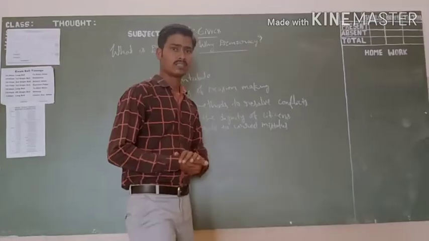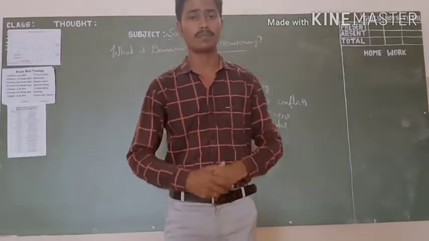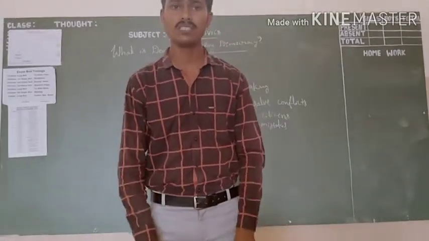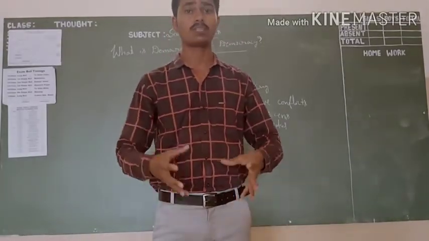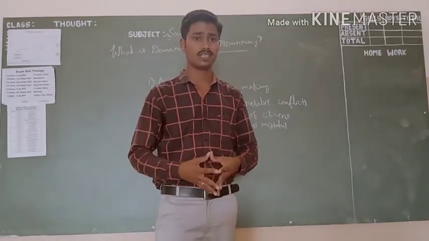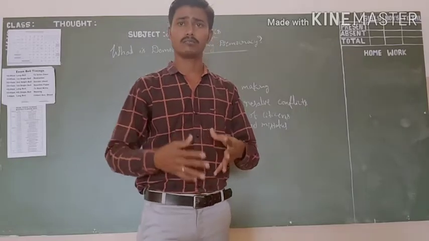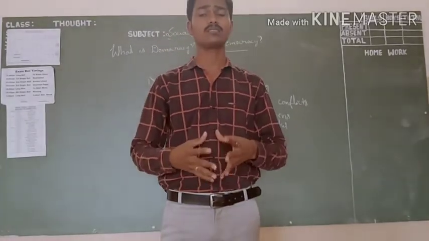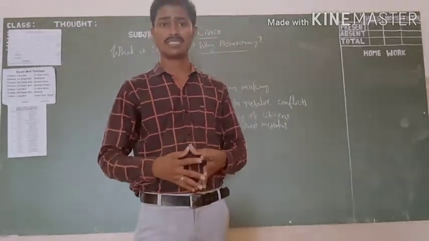Accountability. So here in democracy, the government is more accountable to the people. I'll give you an example of the China government. In China, you know that a communist form of government is there.